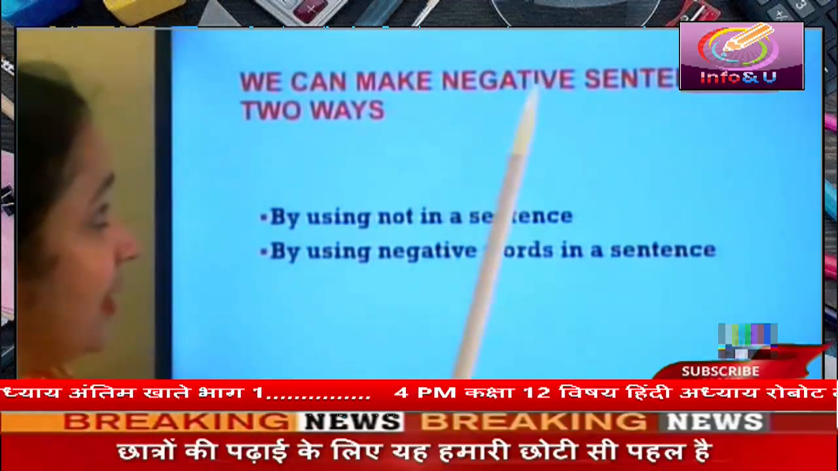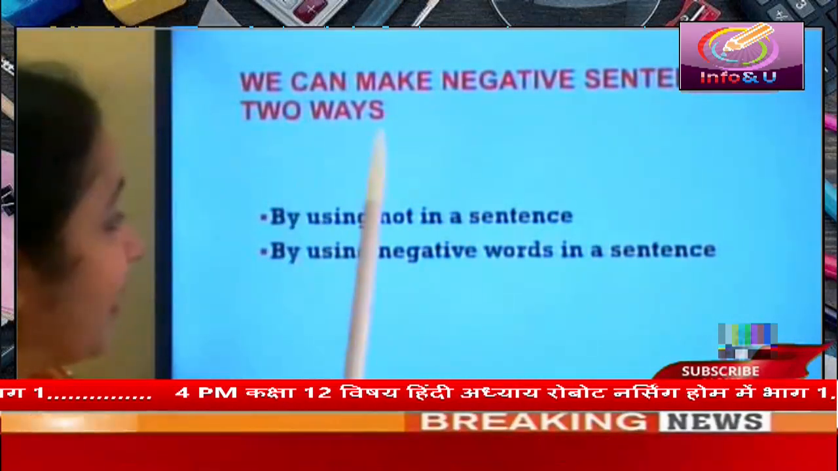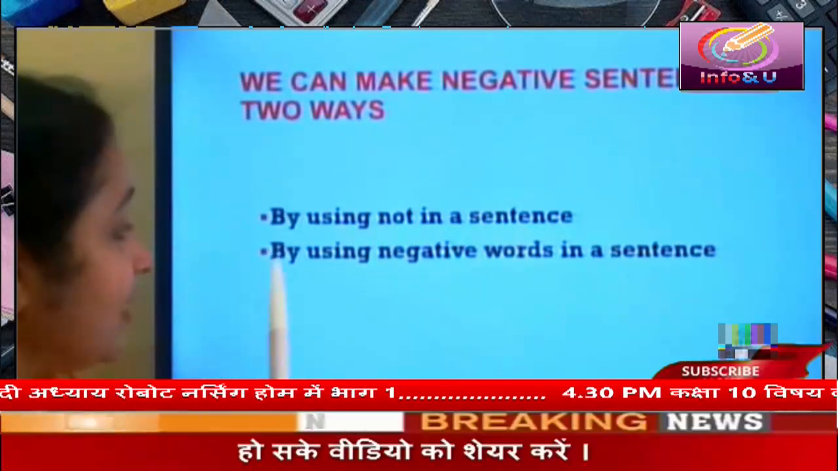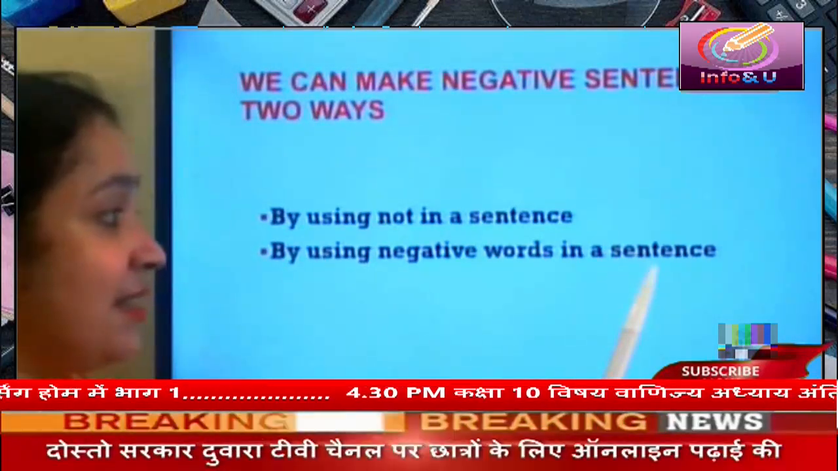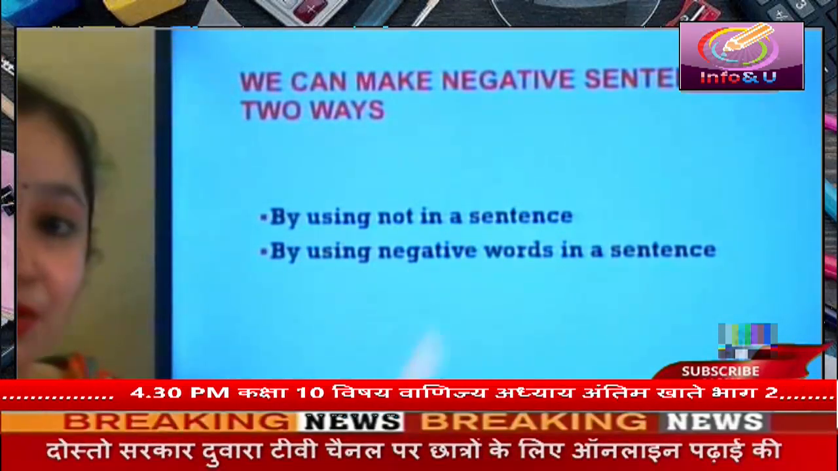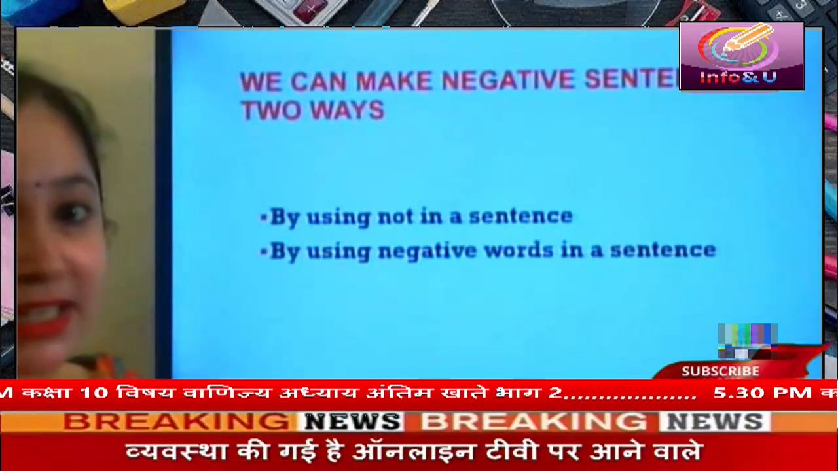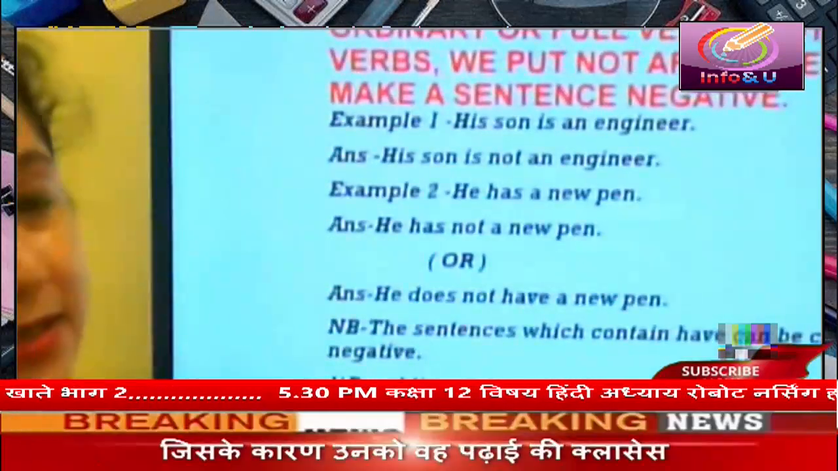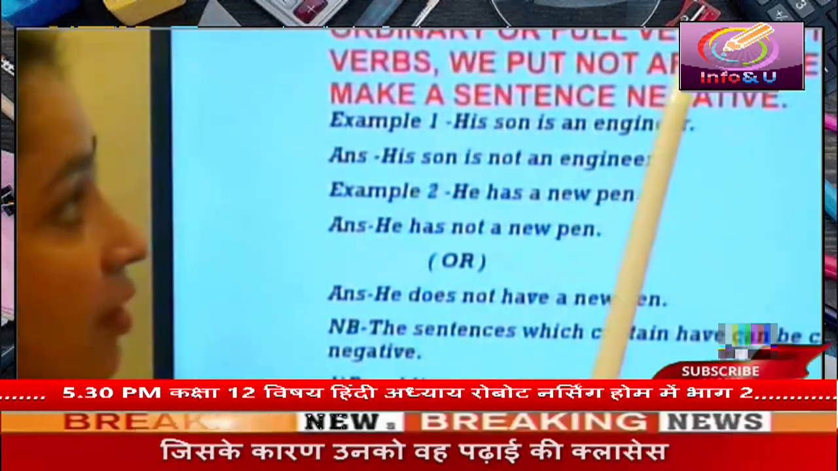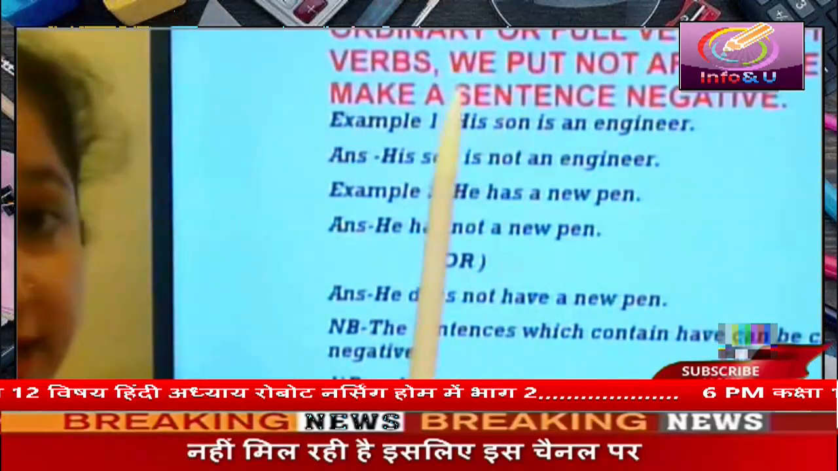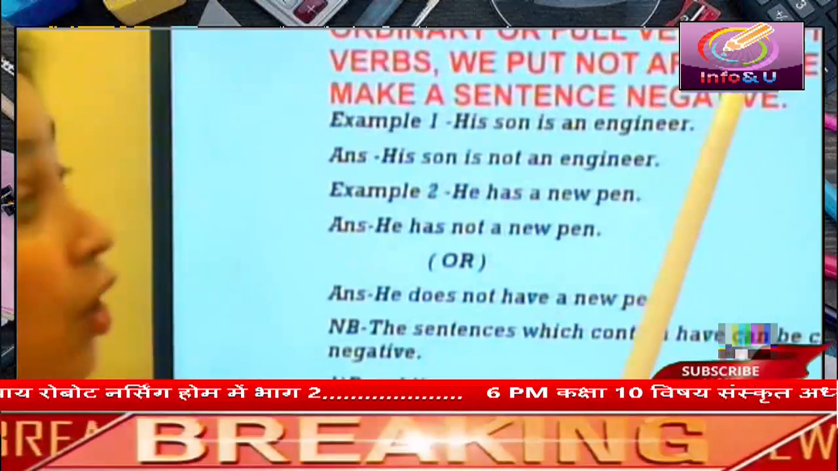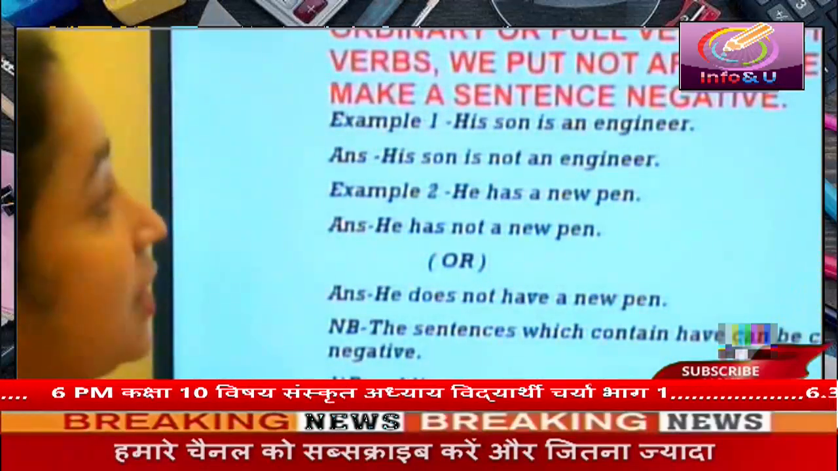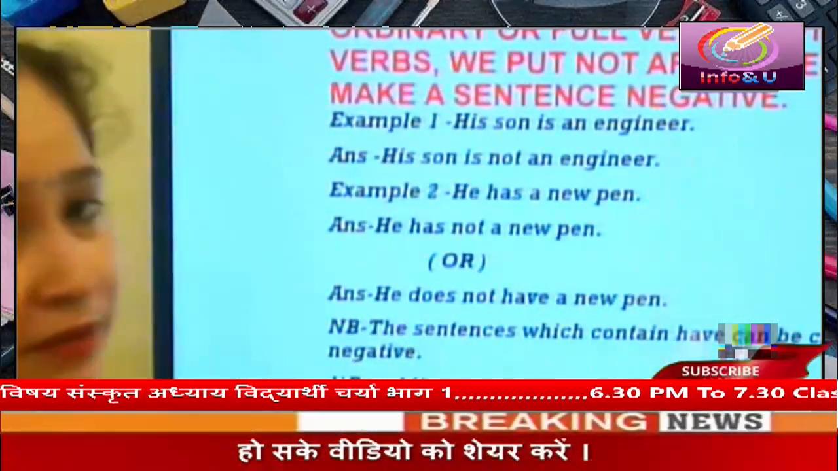We can make negative sentences in two ways. First is by using not in a sentence, and the second is by using negative words in a sentence. So let us try to make sentences negative by using not in a sentence. Students, when be and have verbs are used as ordinary or full verbs, not as auxiliary verbs, we put not after these verbs to make a sentence negative.